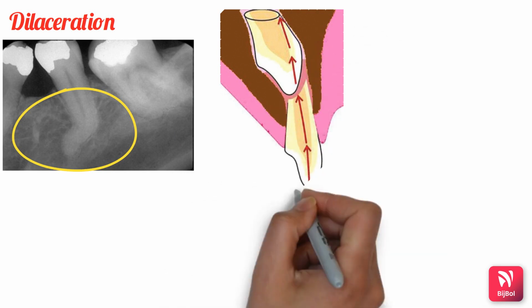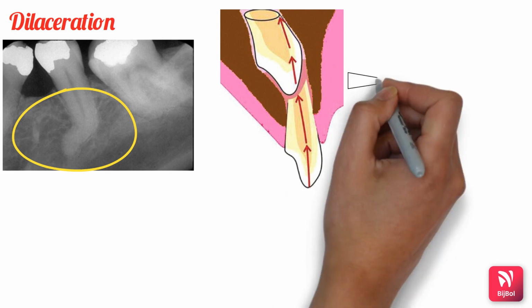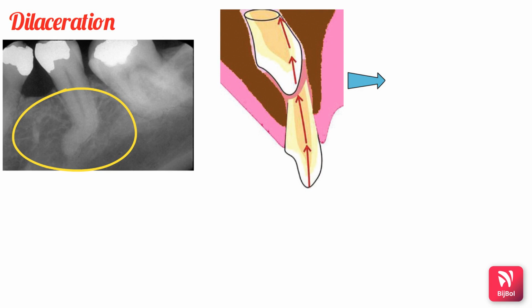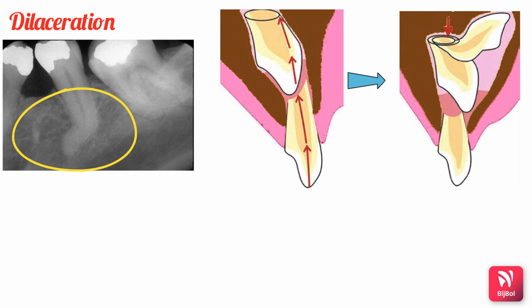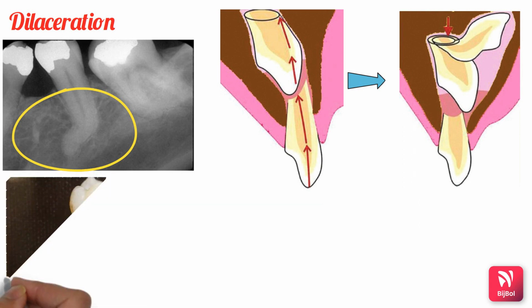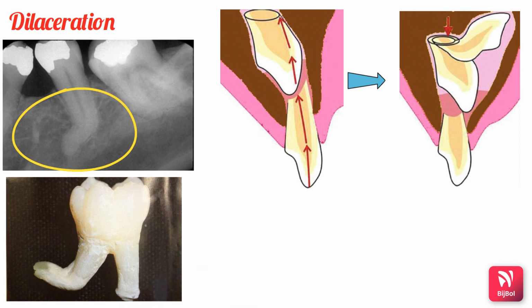If there is any injury or damage or intrusion to the overlying predecessor, that is the deciduous teeth, it results in a vertically directed force through the deciduous teeth to the underlying permanent teeth. As you can see, those red arrows are giving that vertically directed force to the permanent teeth, which results in progressive alteration in the direction of growth of the permanent teeth. So it can result in either a bend in the crown or in the root. This is a clinical picture wherein the molar is showing a bend in the root.